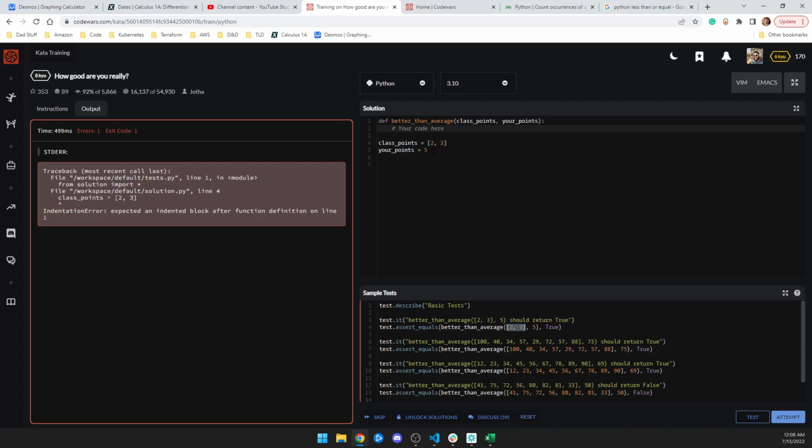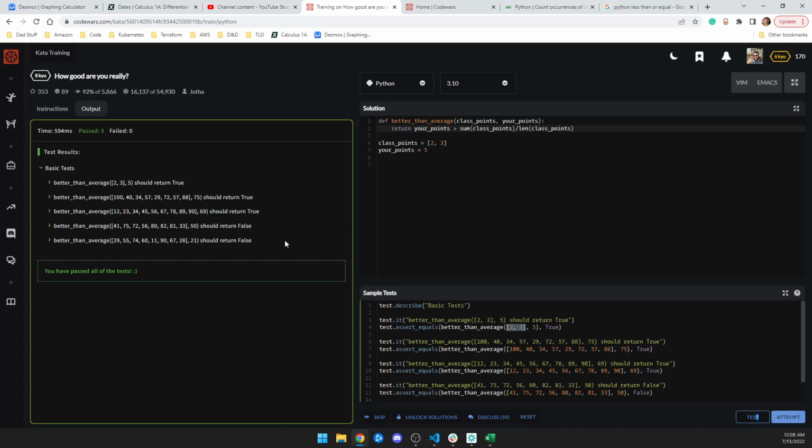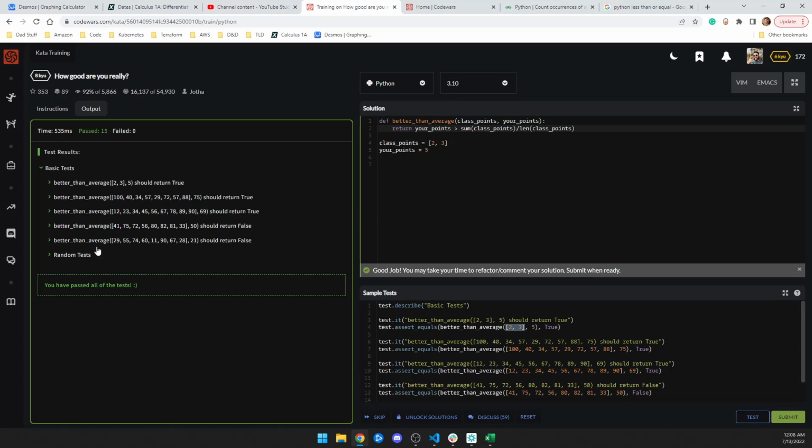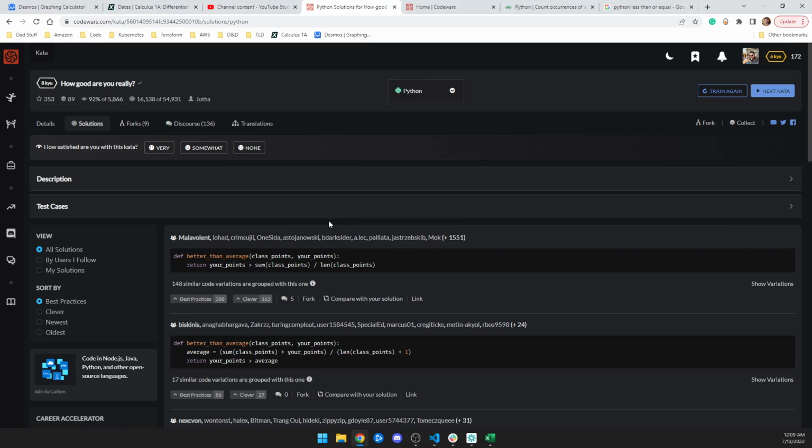So then I can come in here and stick this in there and hit test. And it passed. And I hit attempt and it'll run through a ton more tests and it says I passed. So I submit and then I can see what other people did and we can compare.